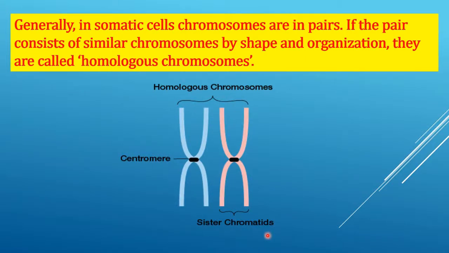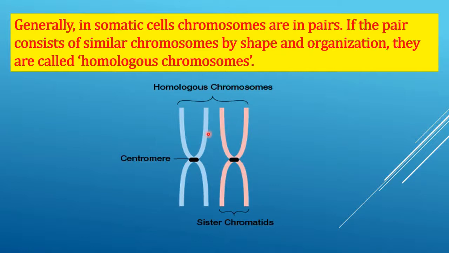Students, generally in somatic cells, chromosomes are in pairs. If the pair consists of similar chromosomes by shape and organization, they are called homologous chromosomes. I repeat, in somatic cells, chromosomes are in pairs.